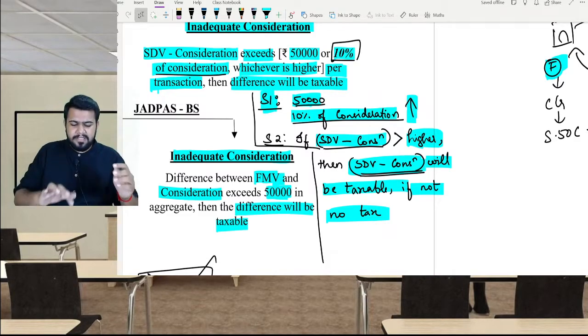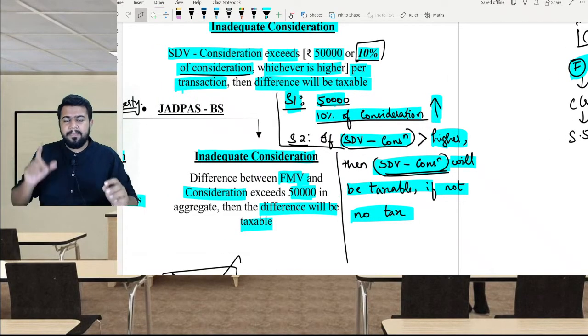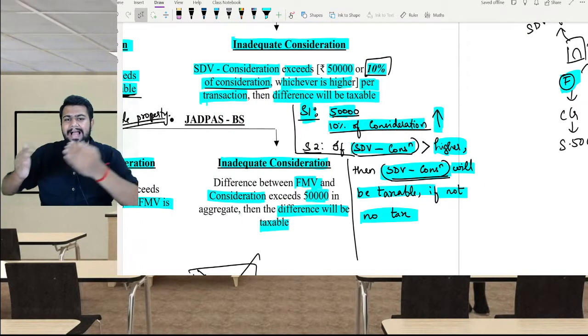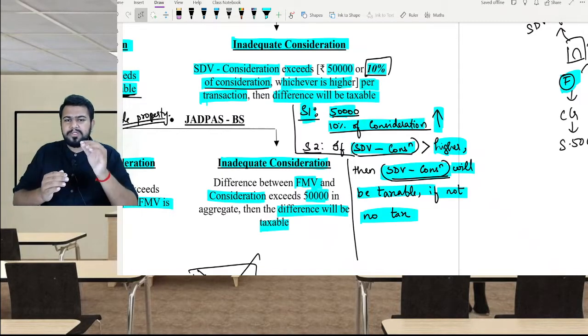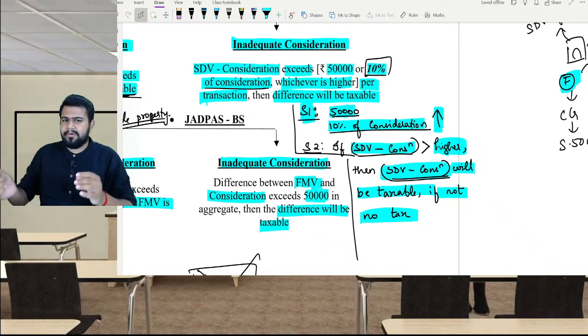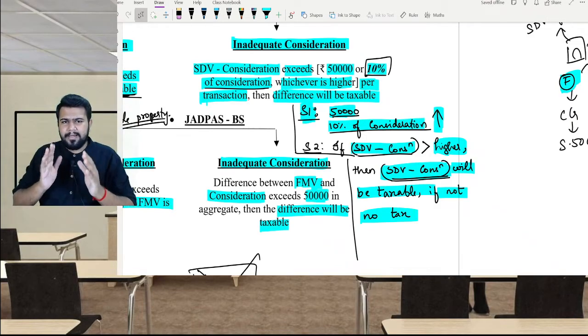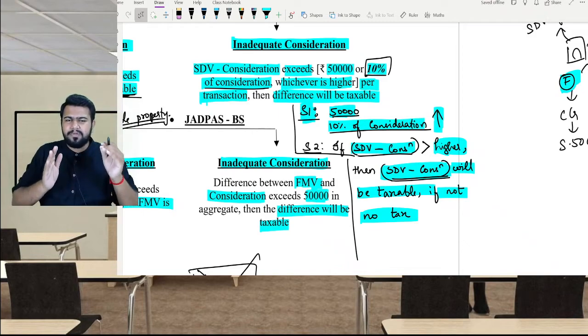And one more special point here: if the stamp duty value minus consideration is considered for taxation, then the stamp duty value will become the cost of the property for future sale. In my example, I am receiving a house whose stamp duty value is 1 crore from my friend, and I am paying my friend 20 lakh rupees. So how much amount should I pay the tax on?